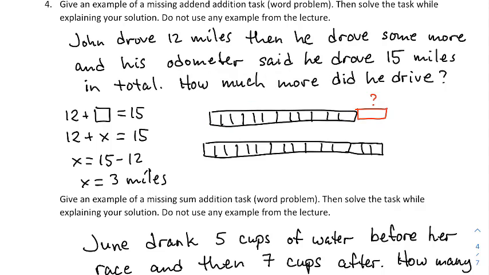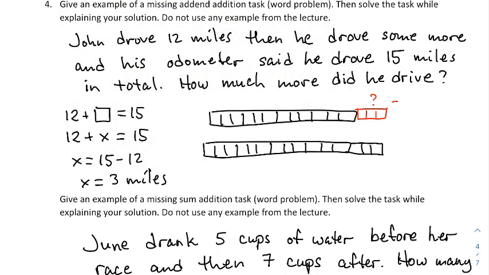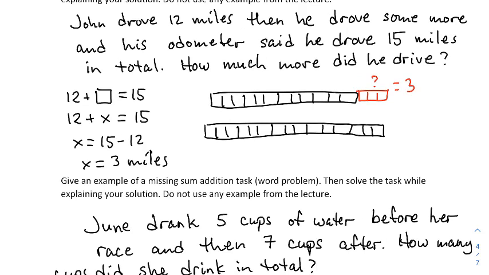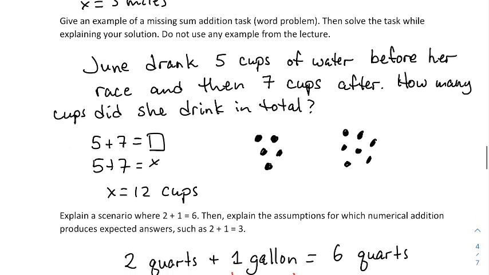So, remove. I'm going to remove all of these, and you can see very clearly that we have 3 left over using this model. And that answers the question as to what we should add to 12. Right, this question mark should be 3 blocks, is what we want to add to 12 blocks to make 15 blocks. But this helps show why subtraction is a model for solving a missing add-in task, or why subtraction works when you want to solve a missing add-in task.